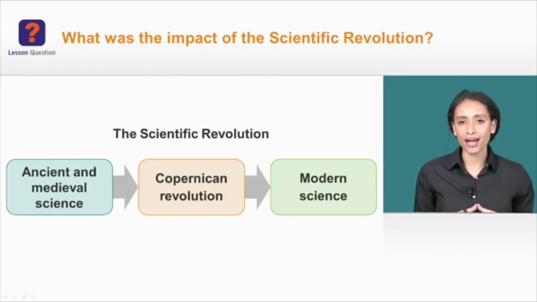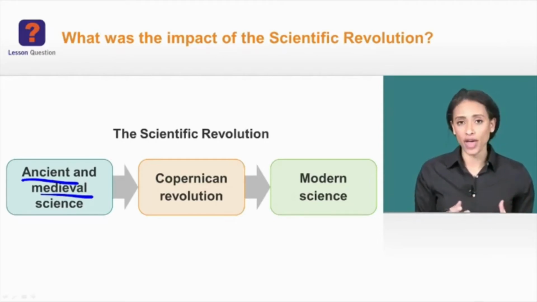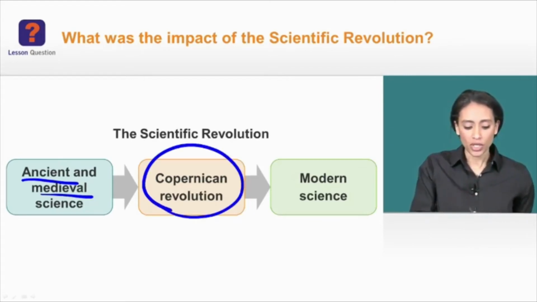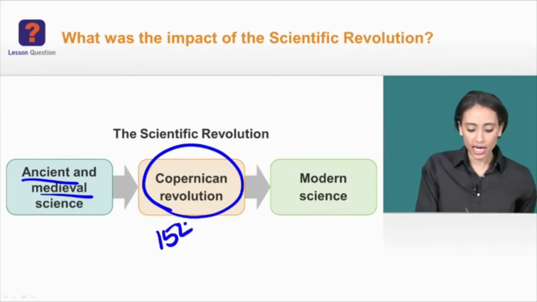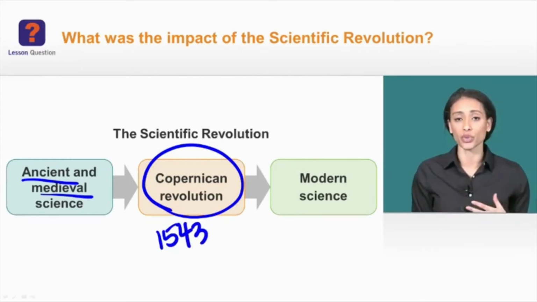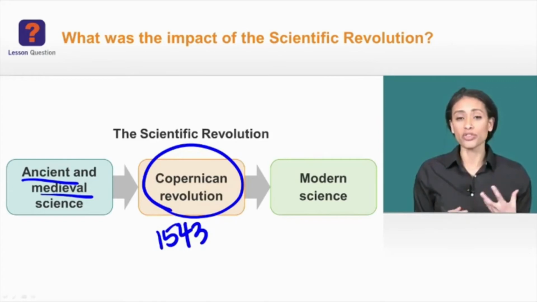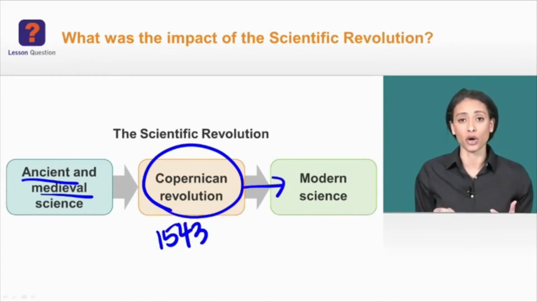What was the impact of the scientific revolution? Well, we know that ancient and medieval science is being revived in this age of exploration. But the real turning point in this revolution was when Nicholas Copernicus publishes his heliocentric theory. Now, this happens in 1543. And this is going to kind of set off a chain of events that's going to lead to other thinkers beginning to challenge the science as we knew it. Now, all of these new thinkers bringing these ideas to the table is eventually going to lead us into the modern science that we know today, which is what we'll talk about from this point.